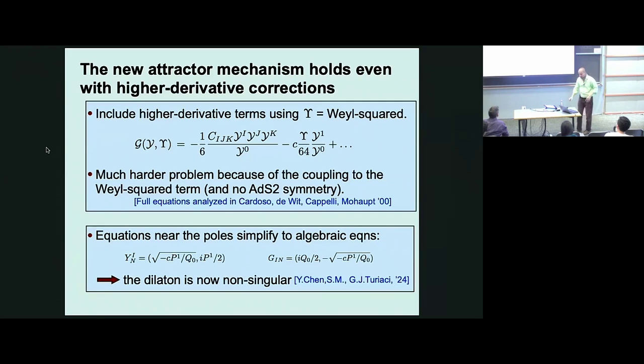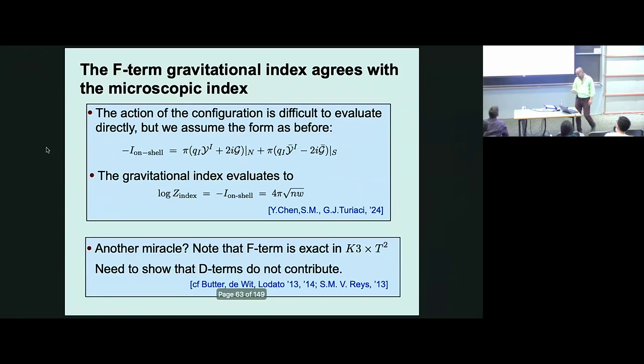So that's sort of half the explanation, and of course there can still be all kinds of D-terms. These are usually not easy to calculate, but I want to point out that in a very similar problem for the case of extremal black holes, it was actually shown in these papers that D-terms don't contribute to certain observables of this type, to supersymmetric entropy. So that's the hope. That's where we're going with this.